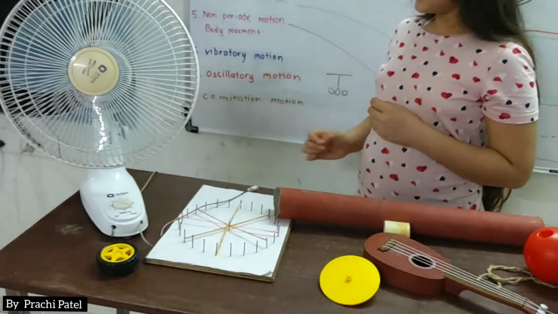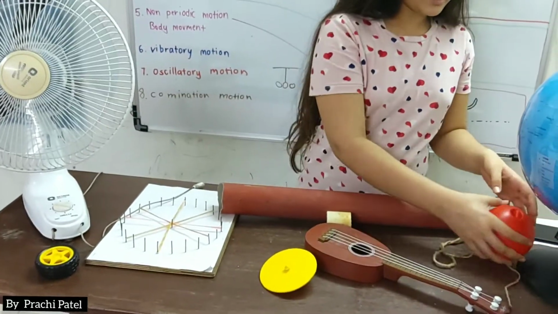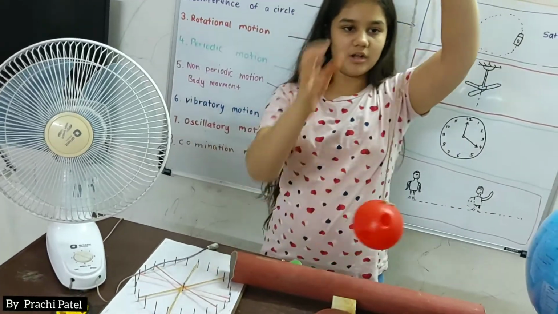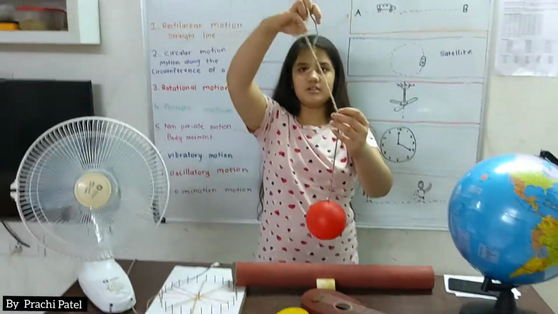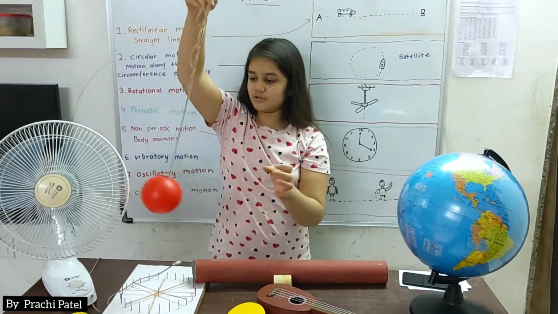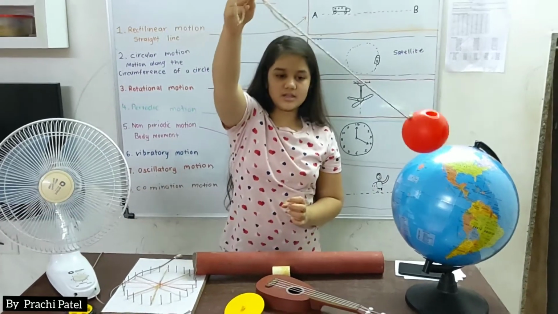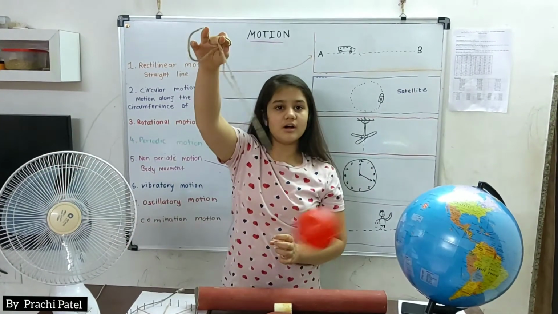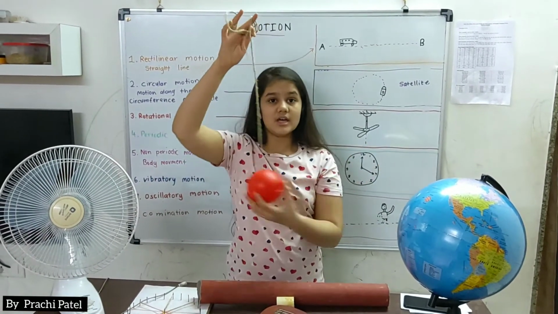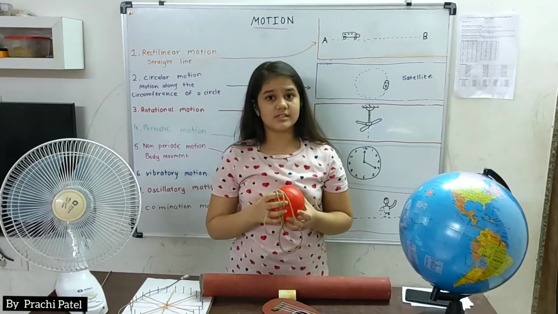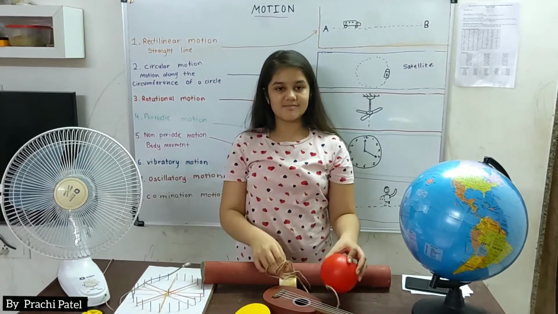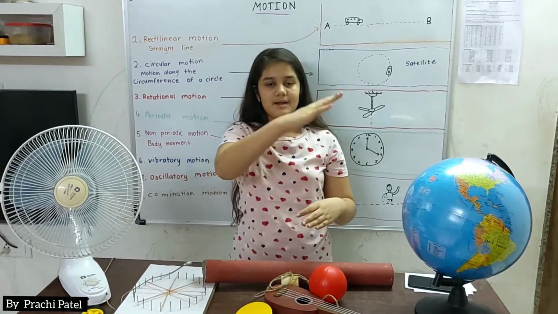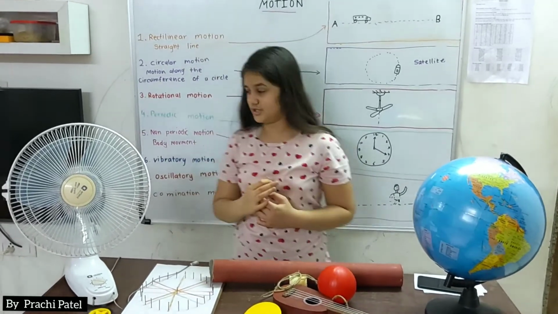Now oscillatory motion. Over here we have a ball. In this motion, the ball goes from one place and then it comes back, and this is how the motion works. This motion is in a swing too. When we swing in the park, it goes up, down, up, down. So it is this kind of motion.